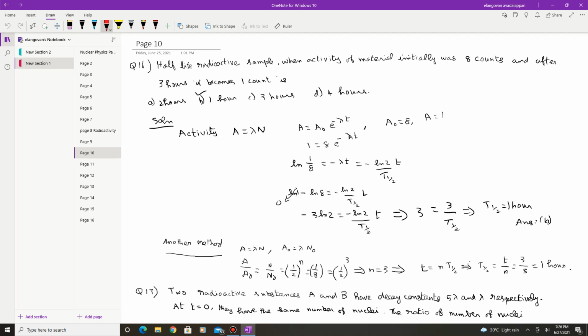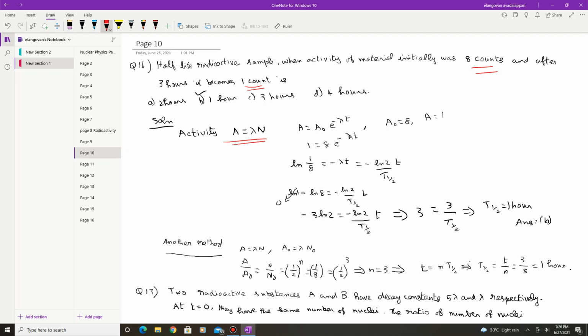The next question: a radioactive sample, when the activity of the material initially was 8 counts and after 3 hours becomes 1 count. You are asked to find the half-life period. The activity is defined by A is equal to lambda times N, where lambda is the decay constant and N is the number of atoms present.